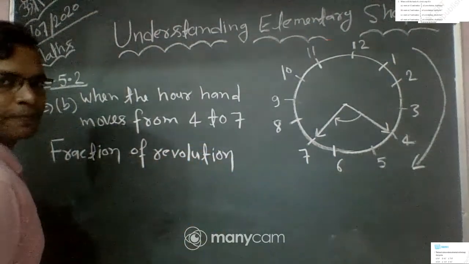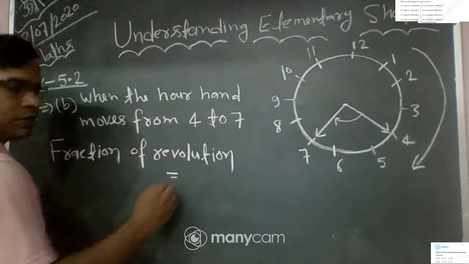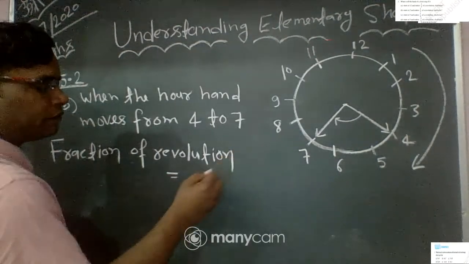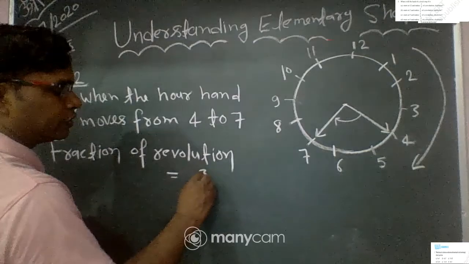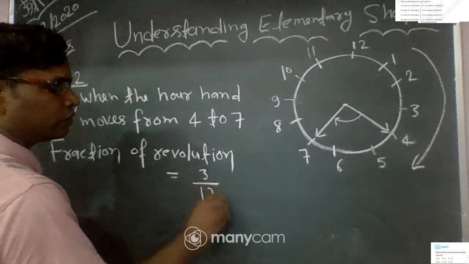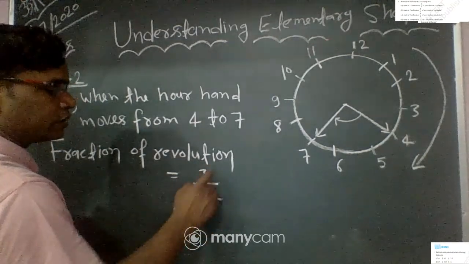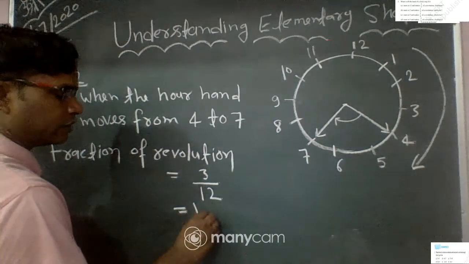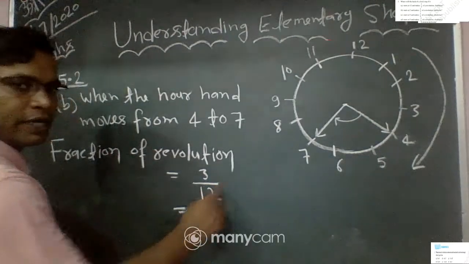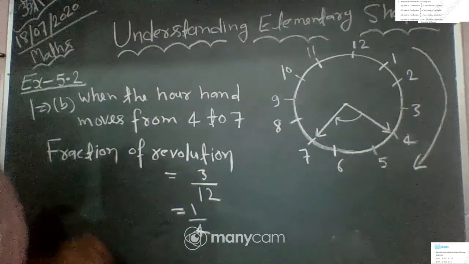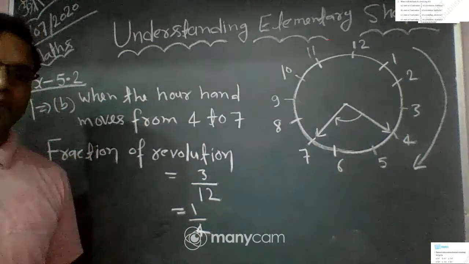So the fraction of revolution is equal to, fraction is part by whole. We move only 3 hours. This is 3, and total hours is 12. So this is equal to 3 by 12. 3 ones are 3, 3 fours are 12. If you simplify it, you find 1 by 4. This is the fraction of revolution turned. Clear?